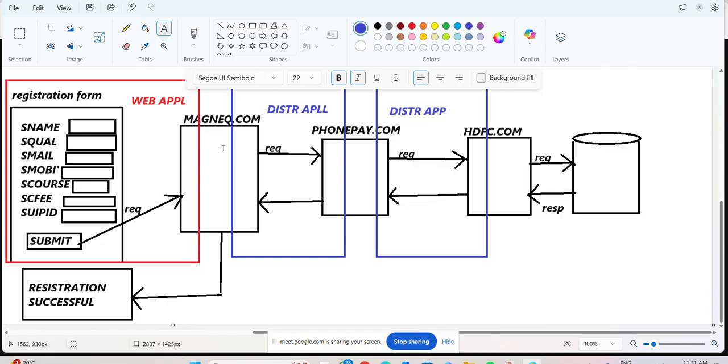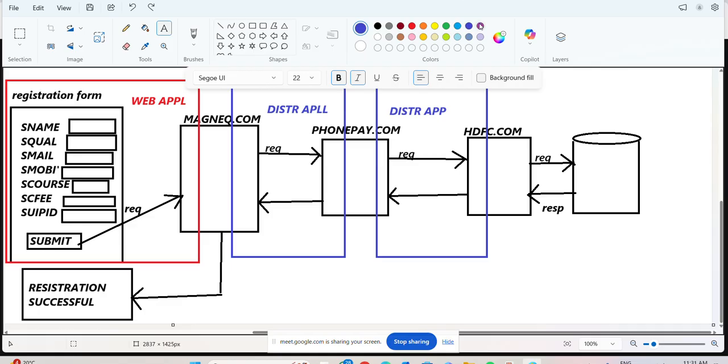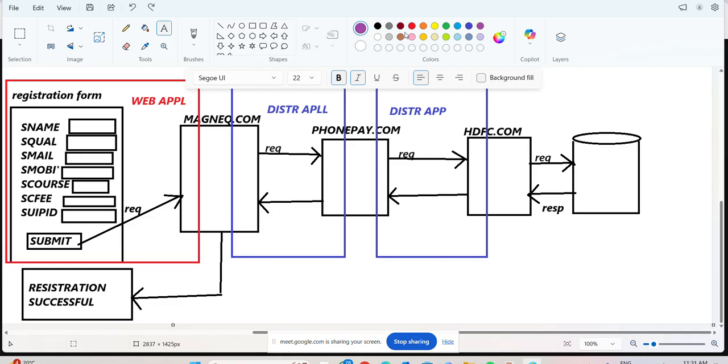After that, MagnaQ software is there. In this MagnaQ software, the website is developed completely in Java. Next, PhonePe is also developed completely in what, sir? Java. Okay, let me take some other color. MagnaQ software is completely developed in which programming language? Java. Next, PhonePe is also completely developed in which language? Java. And HDFC is also completely developed in Java. Say yes or no, sir? Okay, done. Everything is Java.